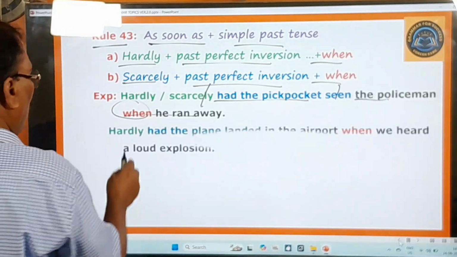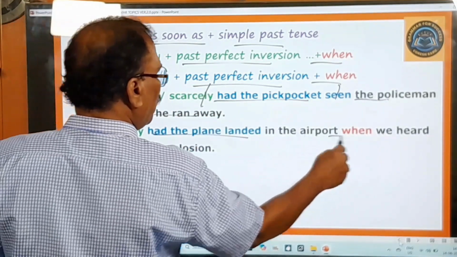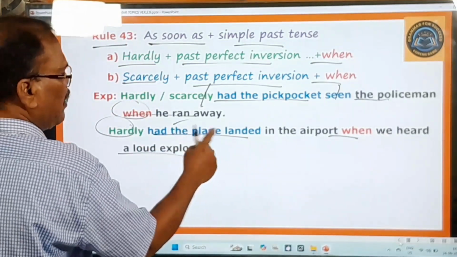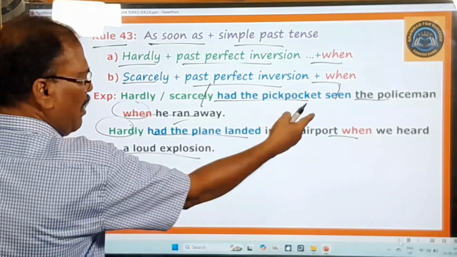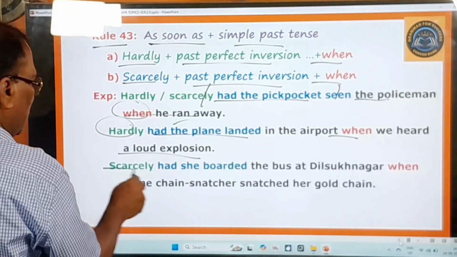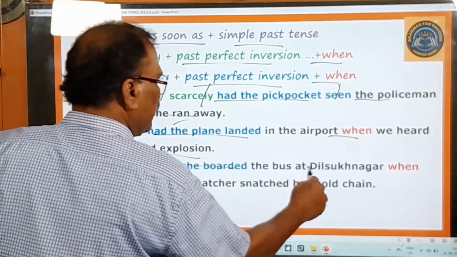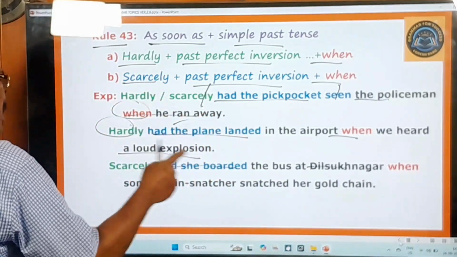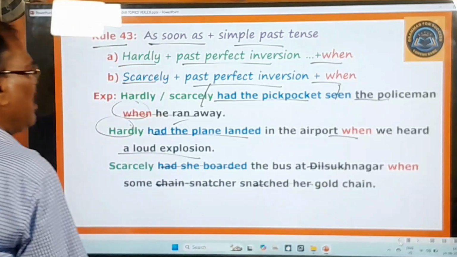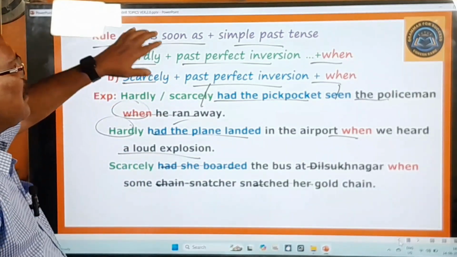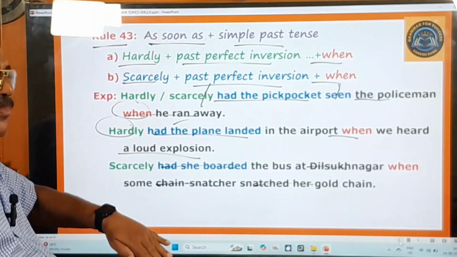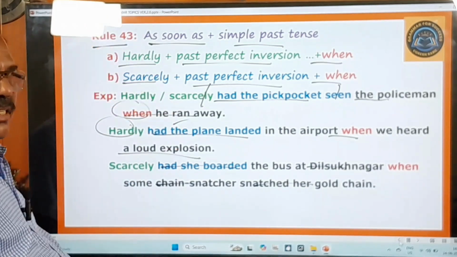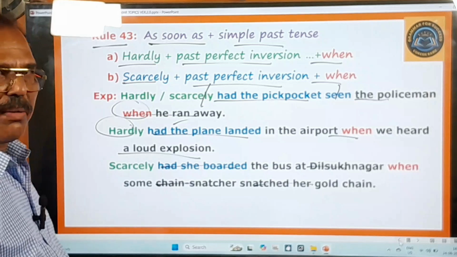And one more example. Hardly had the plane landed in the airport when we heard a loud explosion. Hardly had the plane landed, past perfect inversion, and when. Okay, right. So another example. Scarcely had she boarded the bus at Dilsukhnagar, as soon as she boarded the bus, when some chain snatcher snatched her gold chain. So in this way you can change this as soon as sentence into no sooner than, and from no sooner than you can change it into hardly sentence and scarcely sentence. So these are very important from your examination.